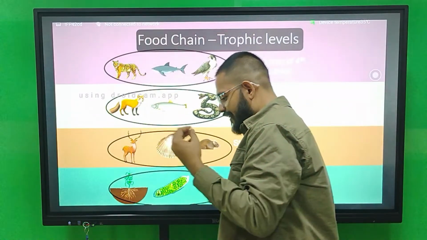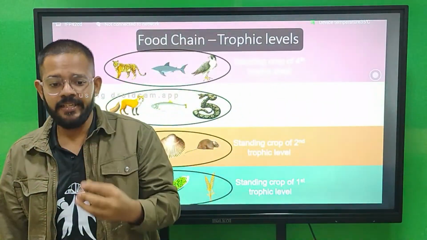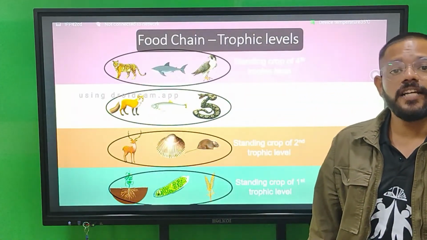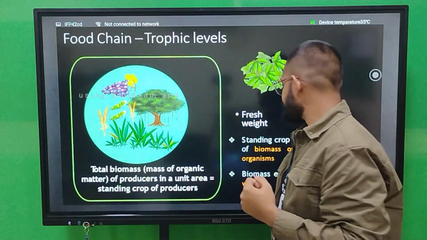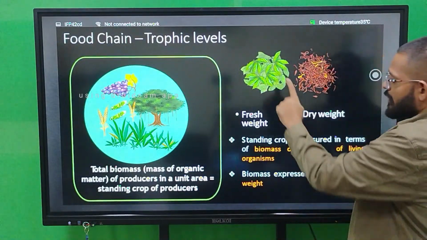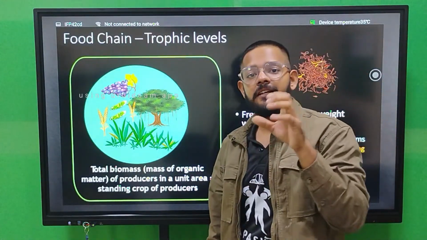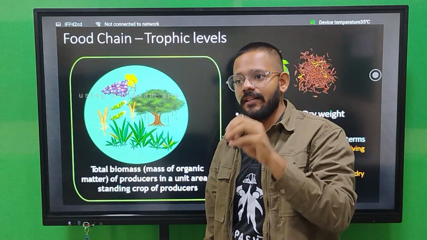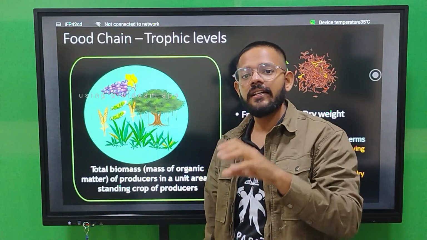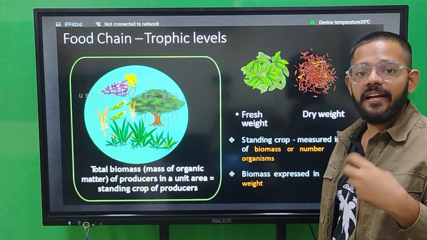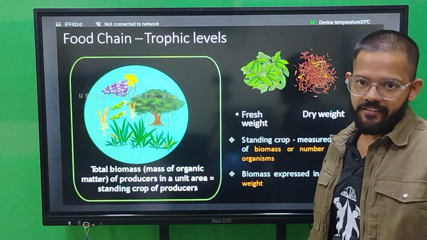So the organism biomass present in a particular trophic level is called its standing crop. Standing crop can be of two types, fresh weight and dry weight. Fresh weight means living weight, where the organism's cells contain cytoplasm. Dry weight means you dry up the fresh weight and convert it into dry weight.